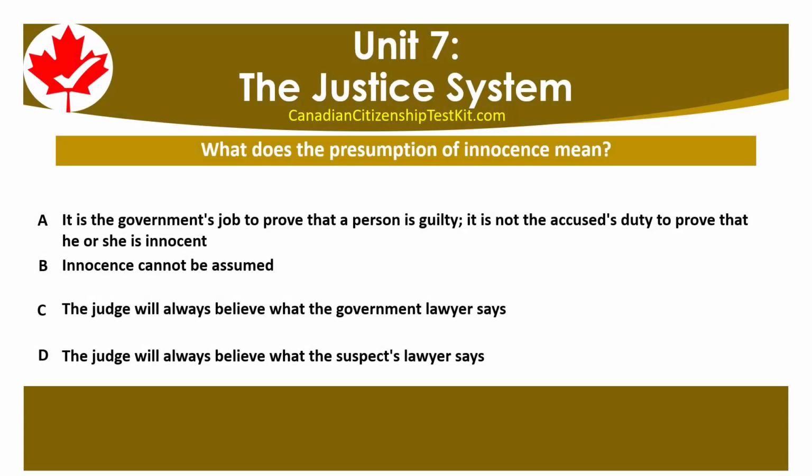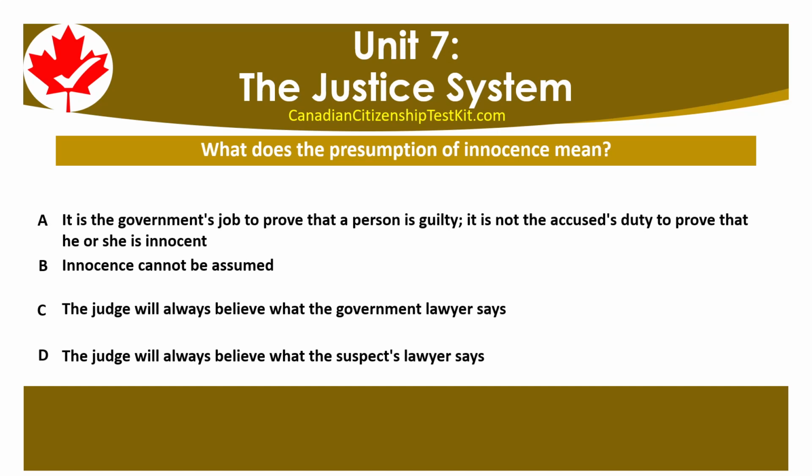What does the presumption of innocence mean? A. It is the government's job to prove that a person is guilty. It is not the accused person's duty to prove that he or she is innocent. B. Innocence cannot be assumed. C. The judge will always believe what the government lawyer says.